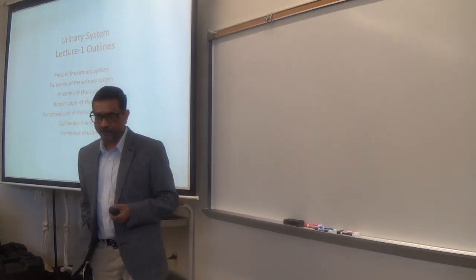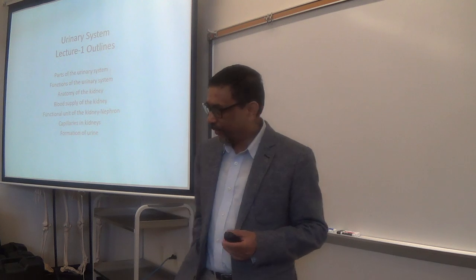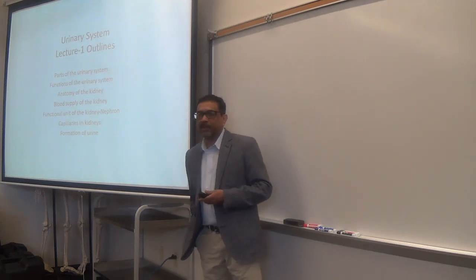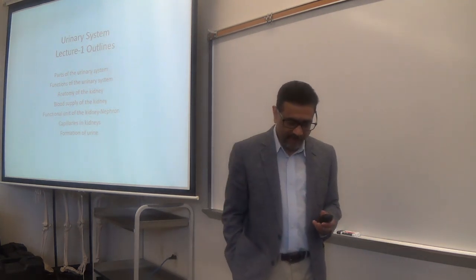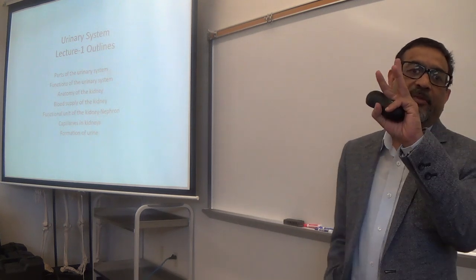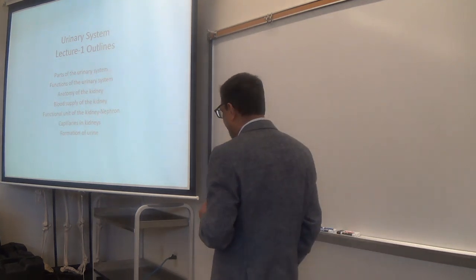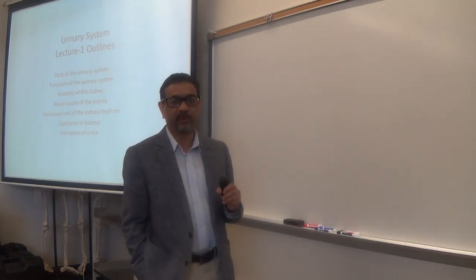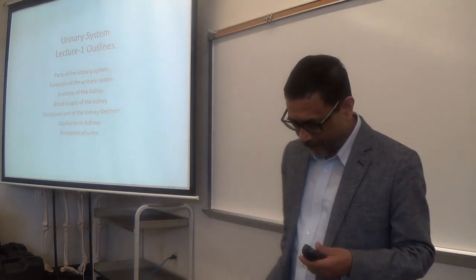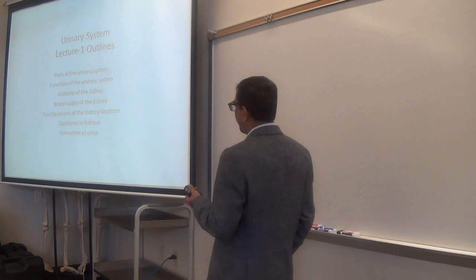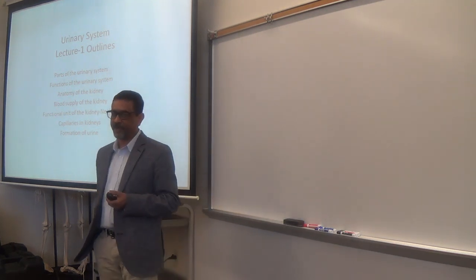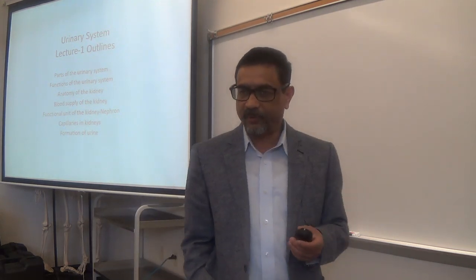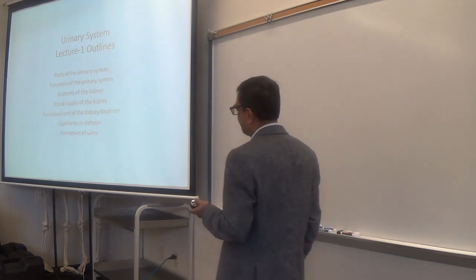We'll talk about the nephron. We'll see the parts of a nephron and how it works. Then we'll talk about the capillaries inside the kidney. There are 3 different types of capillaries present inside the kidney. How many? 3. 3 different types. We'll talk about those 3 different types of capillaries. Then we'll see the process of urine formation, how the urine is formed or produced in the nephron.